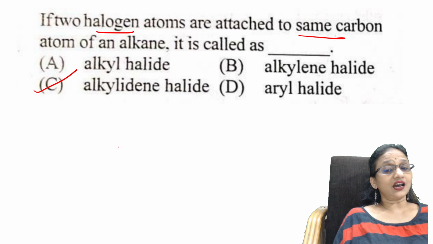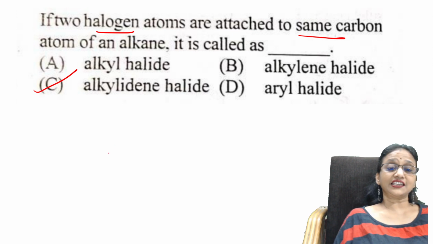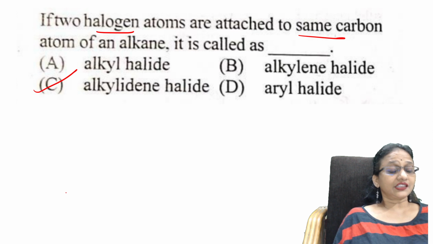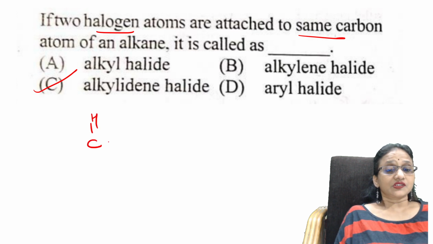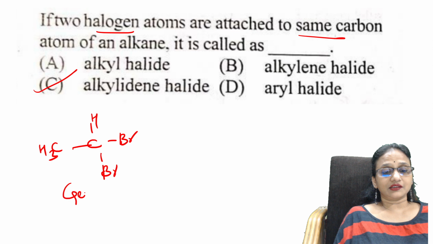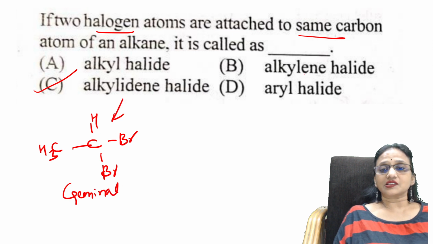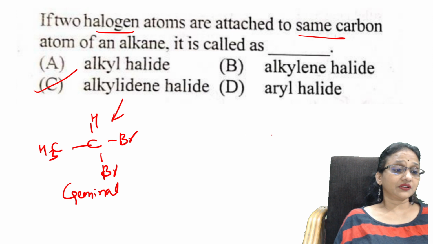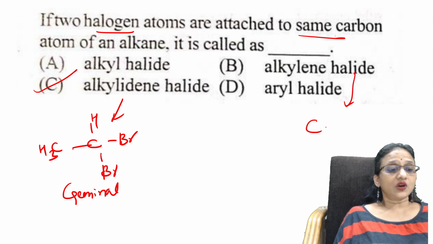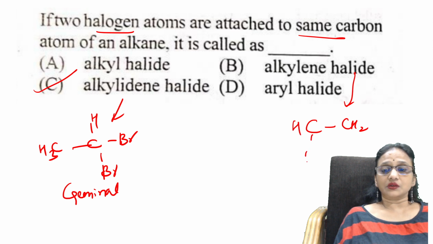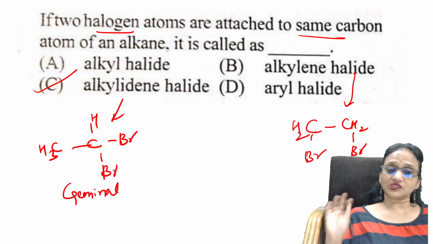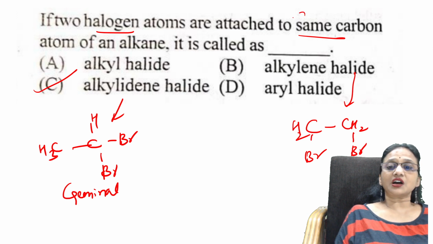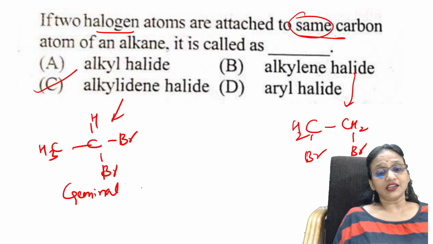No, students, geminal. Vicinal is when the halogens are on different carbon atoms, two bromines on adjacent carbons. If they are attached to the same carbon atom, it is a geminal dihalide.